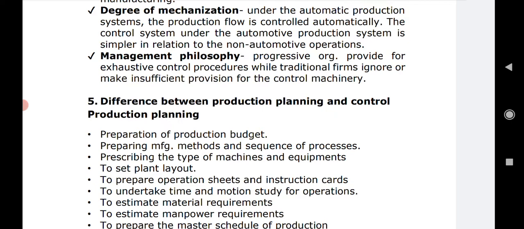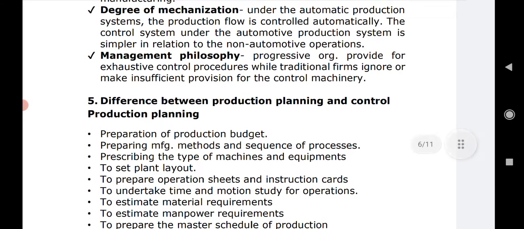So the control system under the automatic production system is simple in relation to the non-automatic operations. If manufacturing is done in automatic machines, the controlling system is within, inbuilt, inside it.